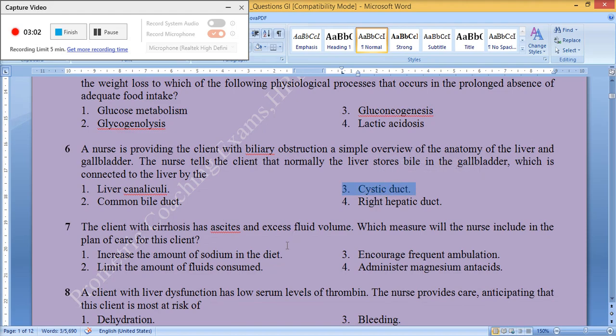Cystic duct. The client with cirrhosis has ascites and excess fluid volume. Which measure will the nurse include in the plan of care for this client? 1. Increase the amount of sodium in the diet. 2. Limit the amount of fluids consumed. 3. Encourage frequent ambulation. 4. Administer magnesium and aluminum antacids. The correct answer is 2. Limit the amount of fluids consumed.